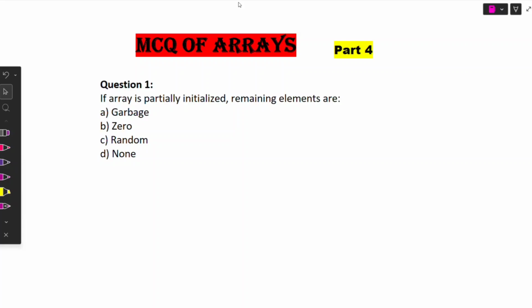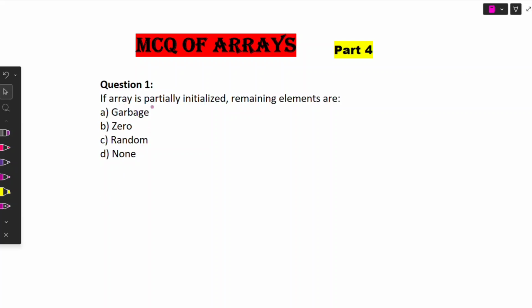So hello coders, this is part 4 of the MCQs of the array and we are going to solve these questions. There are 10 questions. So first do it by yourself, then match with me. Okay, so now question number 1.